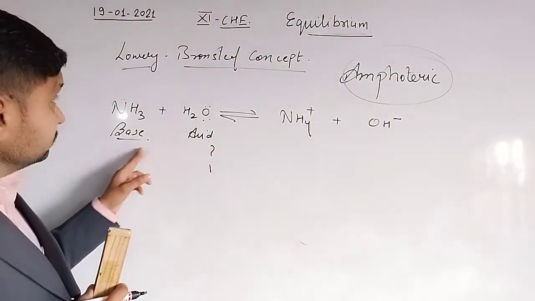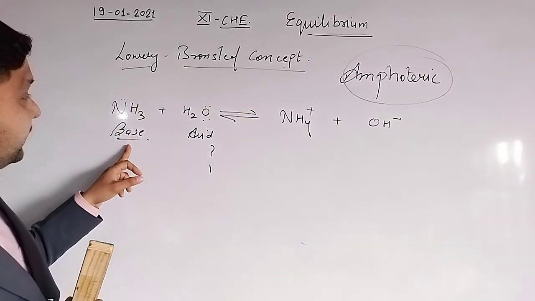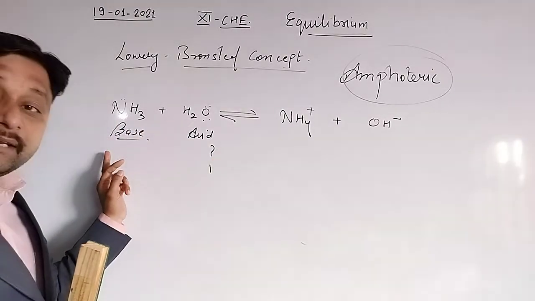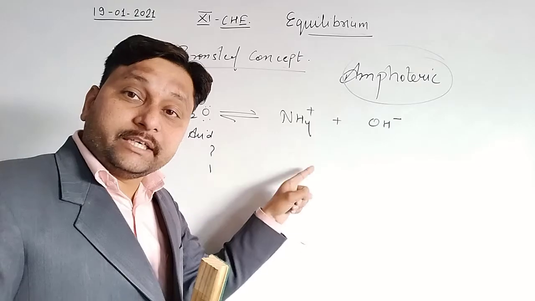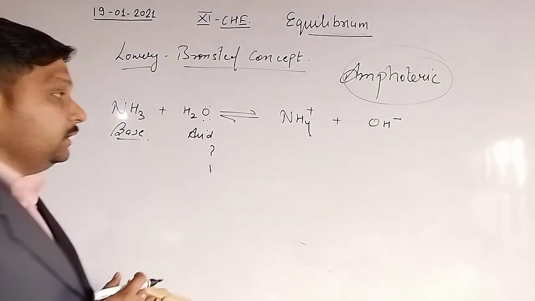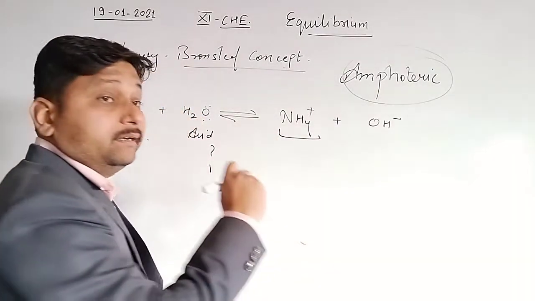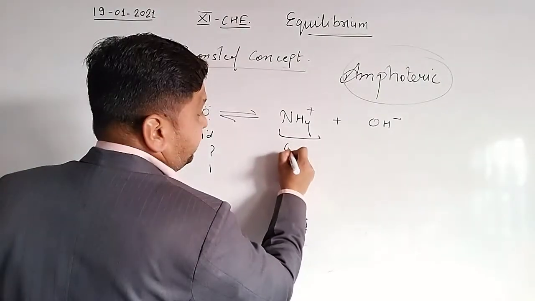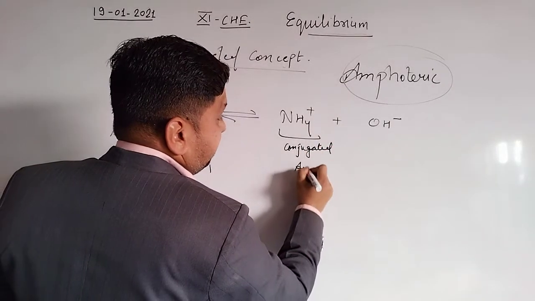According to Lowry-Bronsted concept, a base, after gaining the H ion, converts into the next product, and this product must be acidic in nature. This is Bronsted base, Bronsted acid. So it is a conjugated acid.